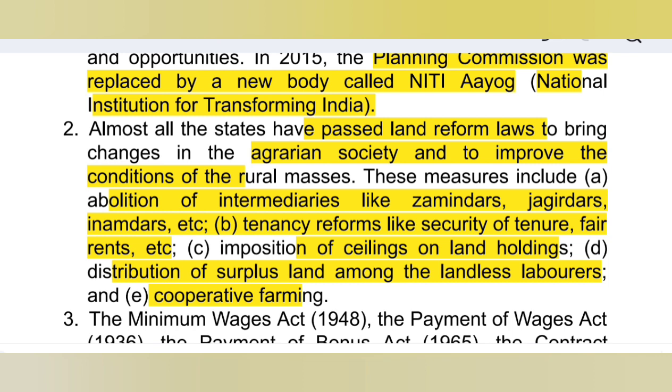So जमींदार, जागीरदार, इनामदार, intermediaries था, वो सबको abolish कर दिया गया. ठीक है? And tenancy reforms like security of tenure, fair rents impose कर दिया गया, and imposition of ceiling on land holdings, that is land holding में limitation लगा दिया गया, and distribution of surplus land among the landless laborers. Okay, so distribution of land, that is the equitable distribution of material resources of the community for common good. ठीक है, ये implement किया गया.